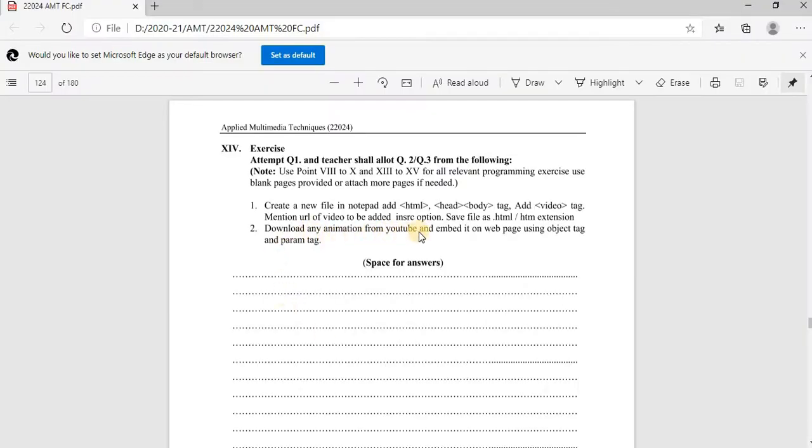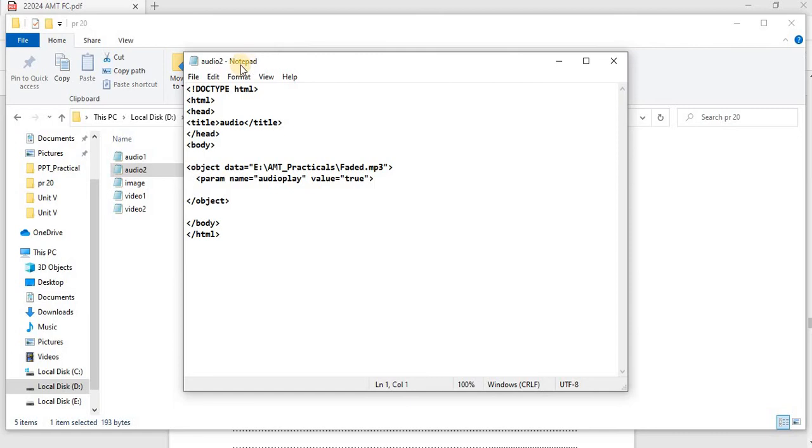After that, the second question: download any animation from YouTube and embed it on the web page using the object tag and param tag. In short, in the second question, use the object tag and param tag. If you want, download any video using YouTube, otherwise use the sample video, sample audio. The syntax is: in the object's data, pass the address of that audio file, and in the param give the name as autoplay and the value for that autoplay.